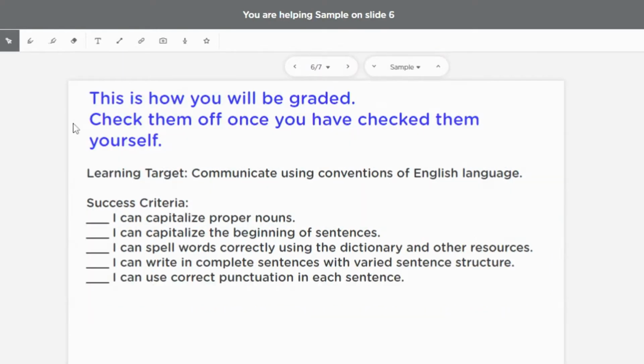I'm going to check myself. I can capitalize proper nouns. I did that. I can capitalize the beginning of sentences. I did that. I can spell words correctly using the dictionary or the resources. I did that. I can write complete sentences with varied sentence structure. I did that. I can use correct punctuation. I did that. So now I'm done. So now it's your turn to go revise and edit your paragraph.